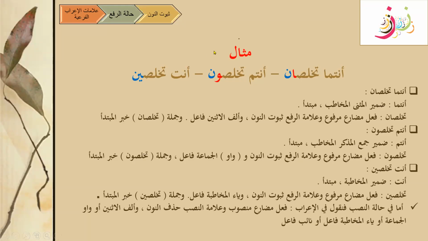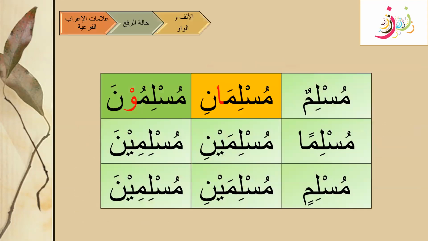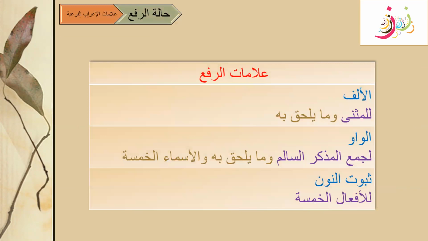So this was our last sign for halat rafa. We learned about the alamat i'rab far'iyya today for halat rafa, and they are three: Alif, Waw, and Subutun noon. Alif is only with the musanna, like Muslimun, Muslimani. Remember the Muslimun chart. Waw is for jam' muzakkar salim. And the third is subutun noon, and that is with afal al khamsa.